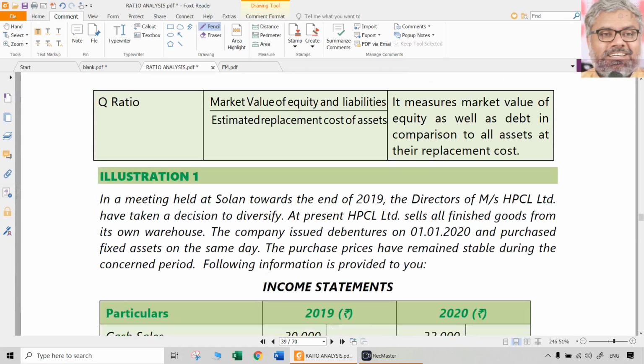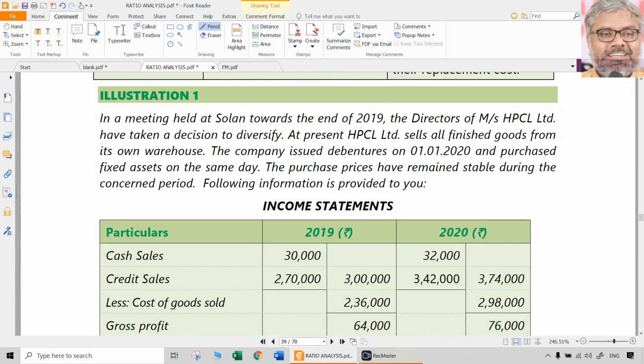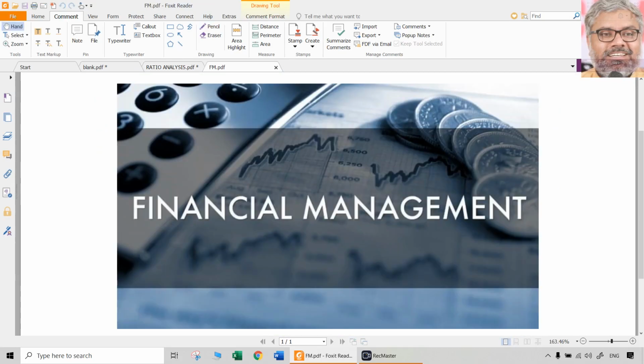Then we will move on to solving various problems related to ratio analysis. Okay. Till then, take care.